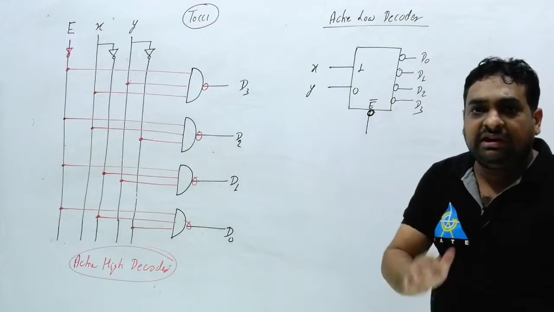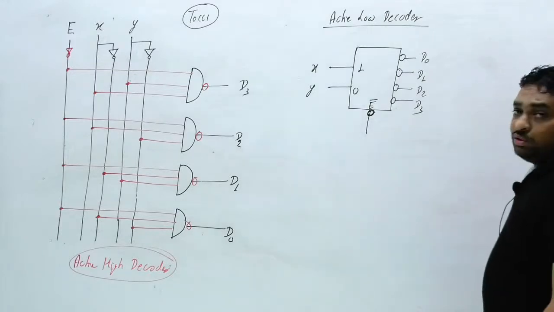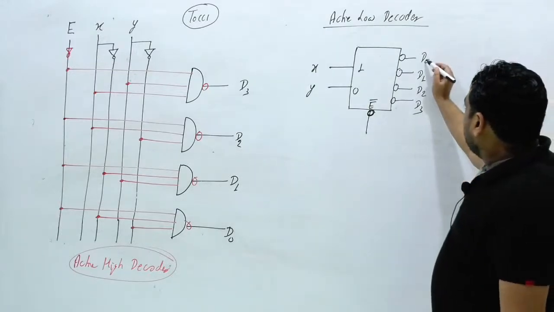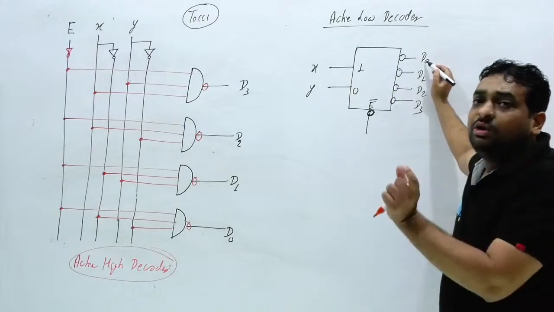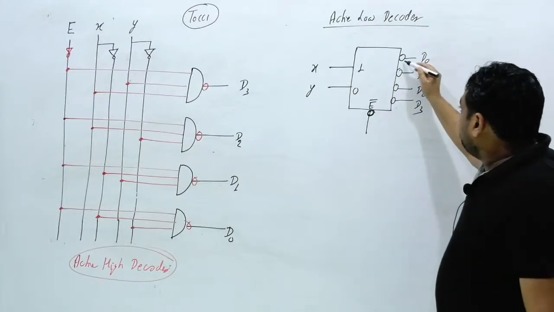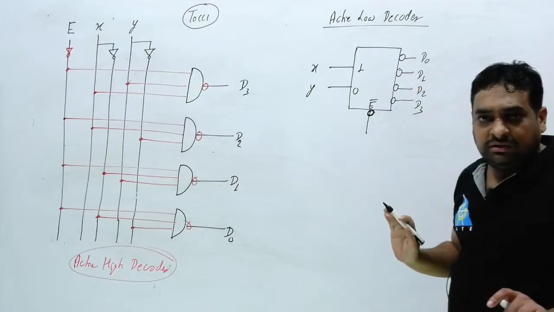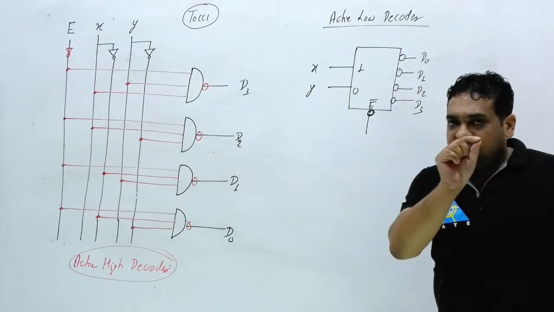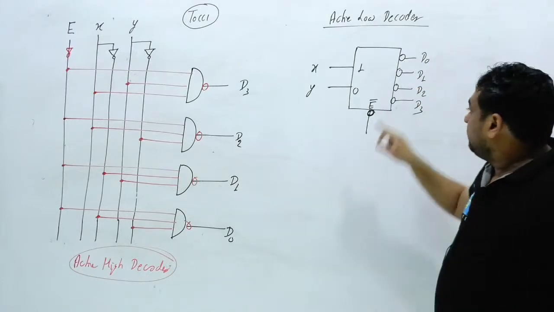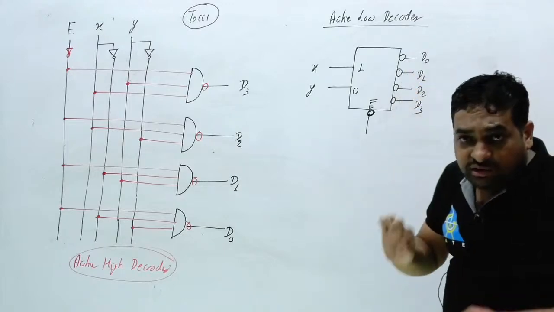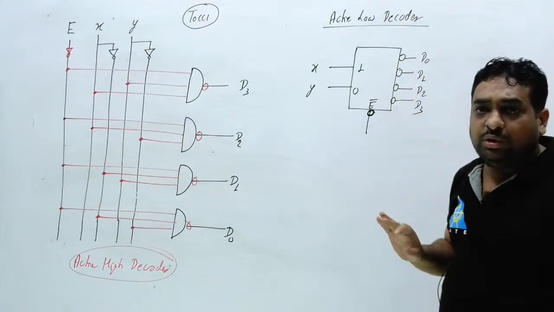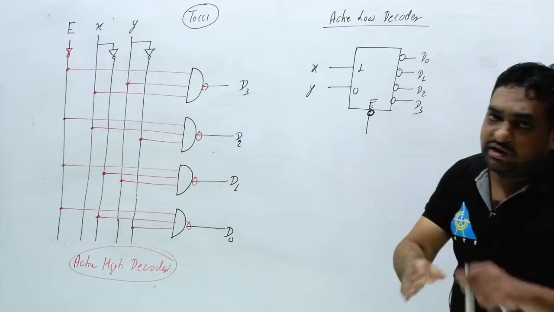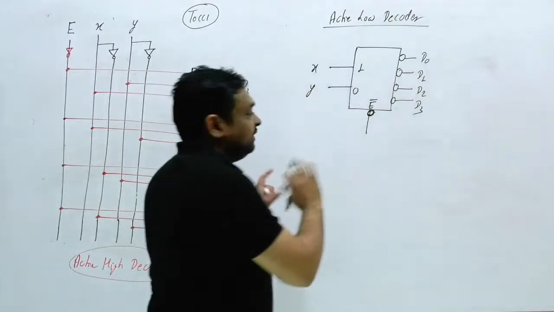We have two choices. Either the examiner will write that it is an active low decoder, or the examiner will provide a bubble here. By using this only we should know whether the decoder is active high or active low. Now I hope you can differentiate.